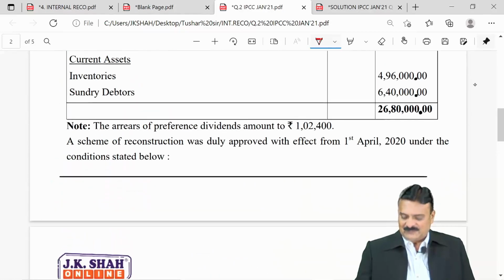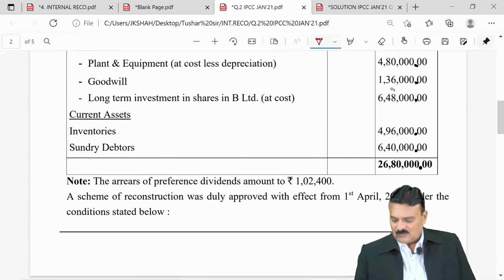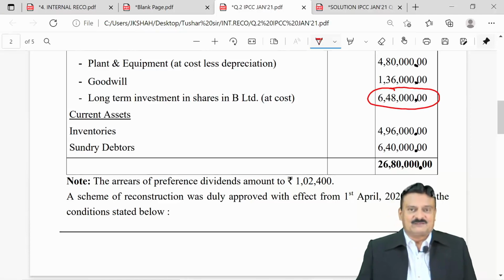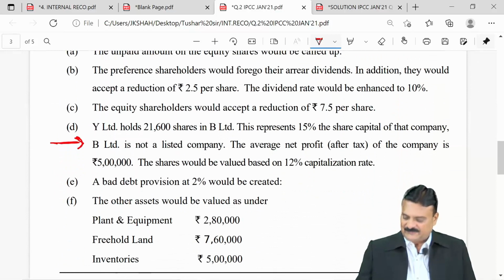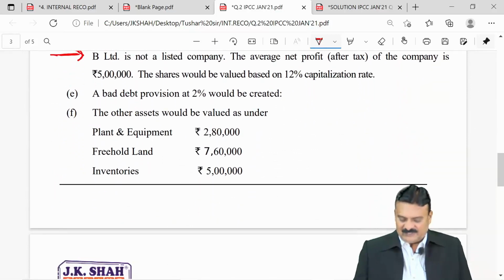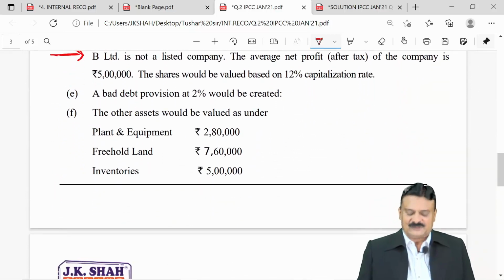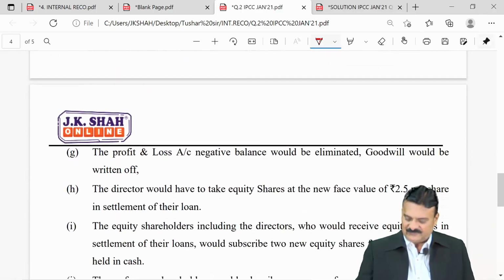See, investment in the balance sheet, the book value is 6,48,000. This adjustment will help you in finding the market value, the NRV. A bad debt provision at 2% should be created. Other assets should be valued as under: plant and equipment, freehold land, inventories.